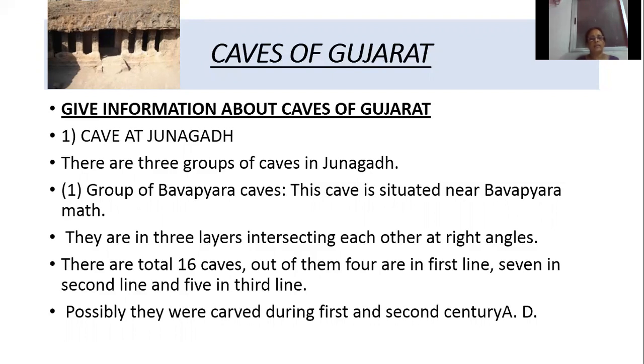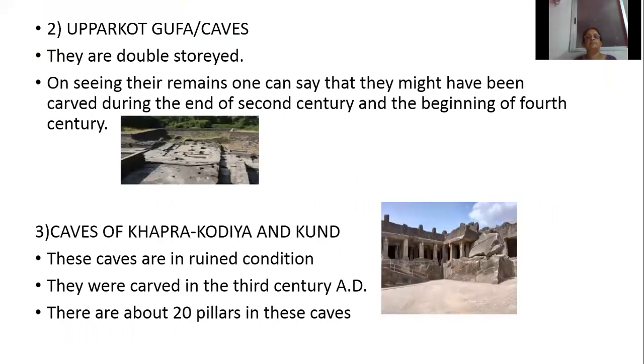In total how many caves are there? 16 caves are there. Out of them, how many are in the first line? 4 are there. In the second line, how many? 7 are there. And in the third line, how many? 5 are there. They were carved during the 1st or 2nd century AD.